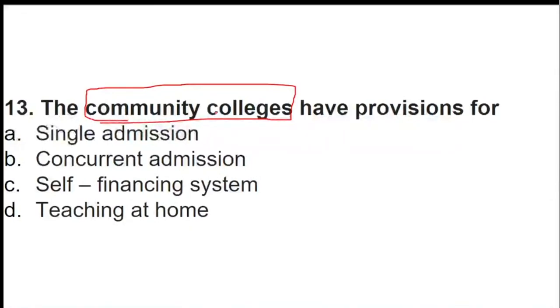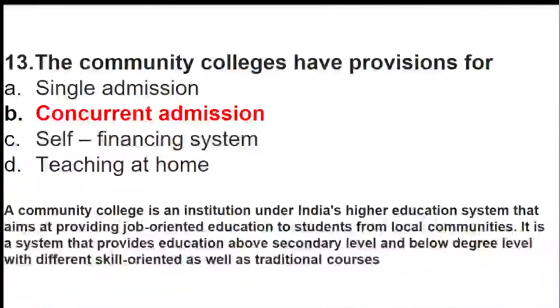Yes, Nishit, odd man out is always a great method, but in some questions it cannot work, especially factual questions, where you have to be very updated with the facts. But in normal questions, especially teaching aptitude, it can work very well, but you should know how to get to it. In some basic questions it works, but with factual questions you have to be careful. Okay, the community college provisions are basically for what?